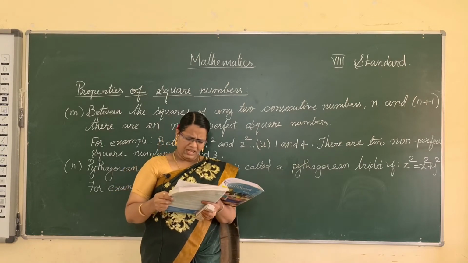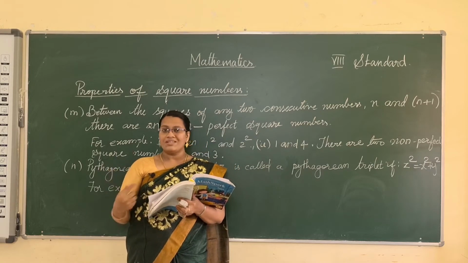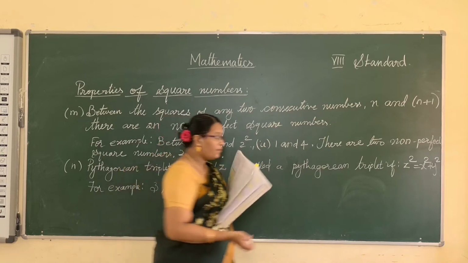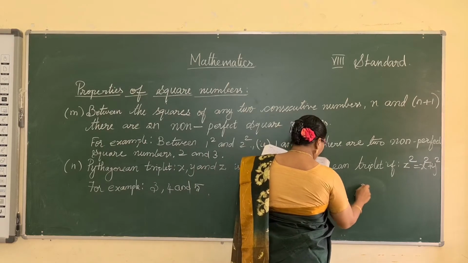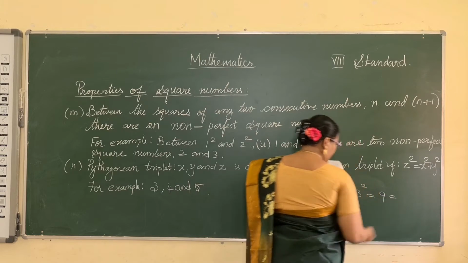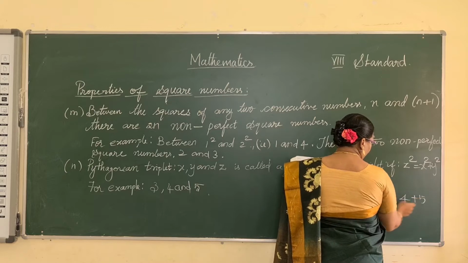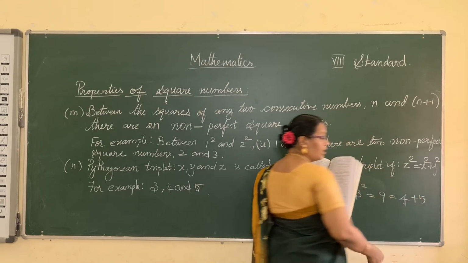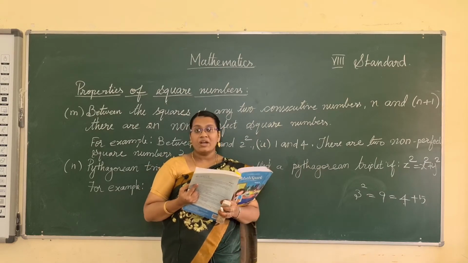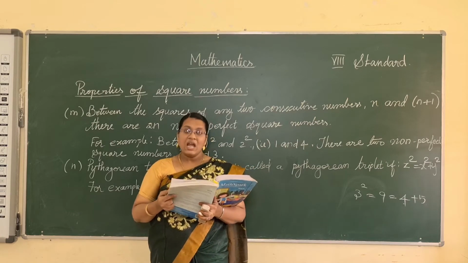And then a square of any odd number can be expressed as the sum of two consecutive positive numbers. For example, 3 squared is 9. How do you write it as two consecutive numbers? 4 plus 5. 4 and 5 are consecutive numbers. The sum of 2 consecutive numbers gives the square of the odd number. These are all what we learned in the last class.